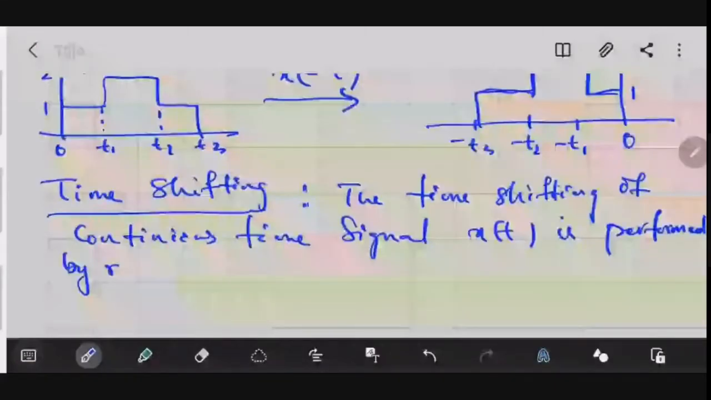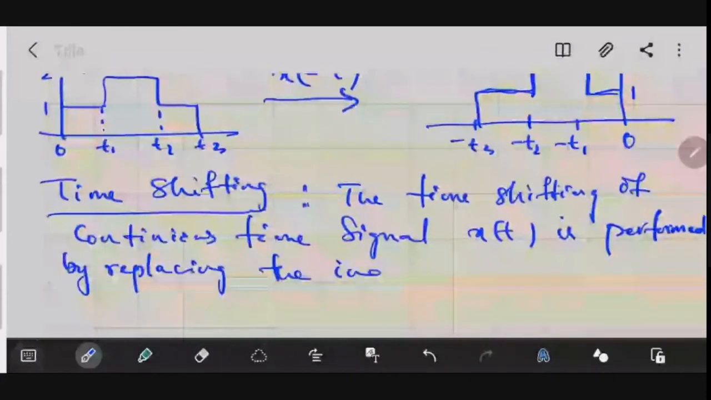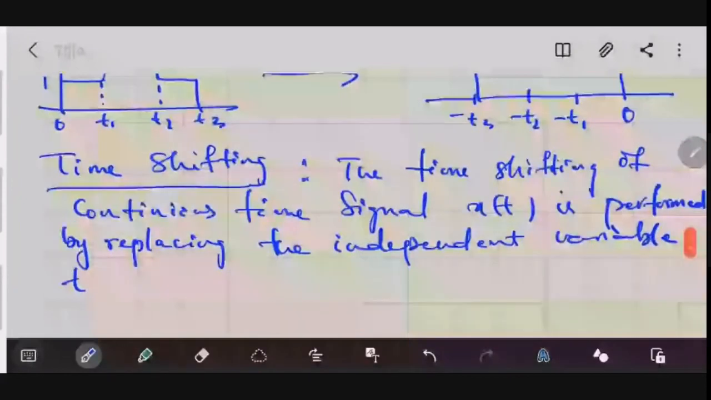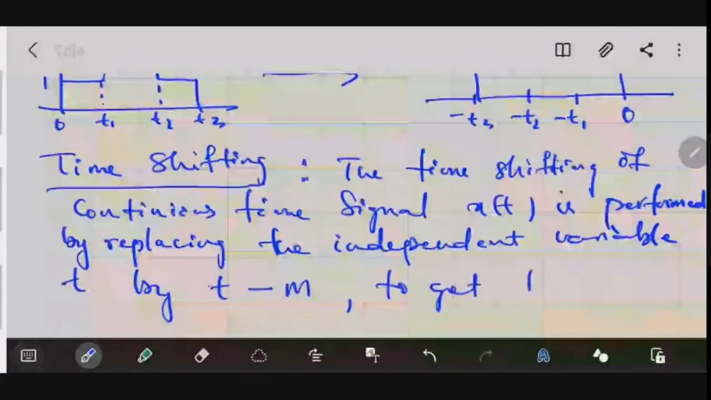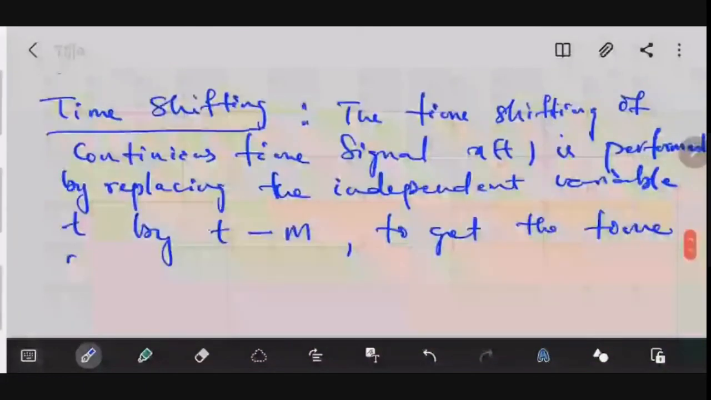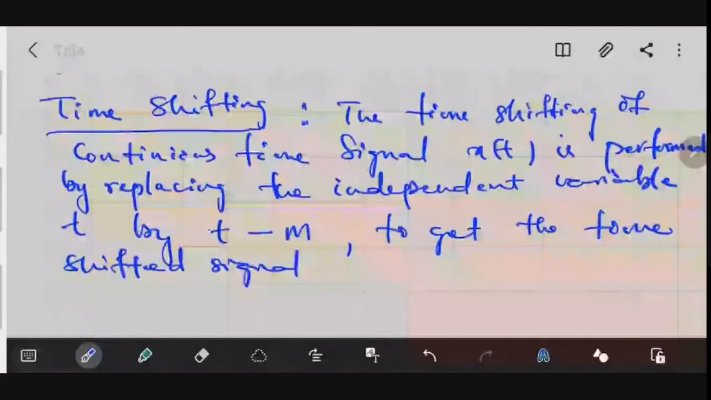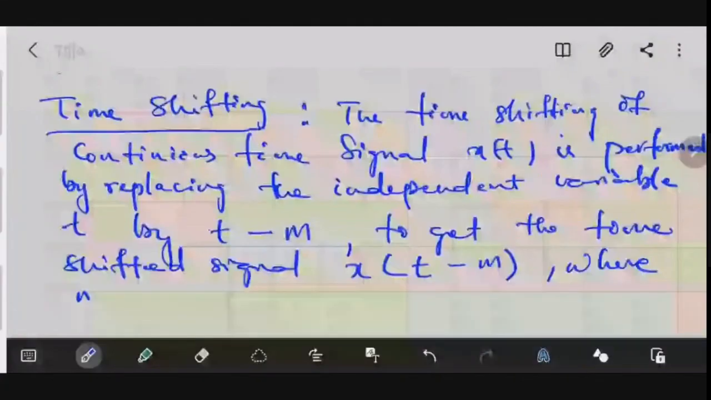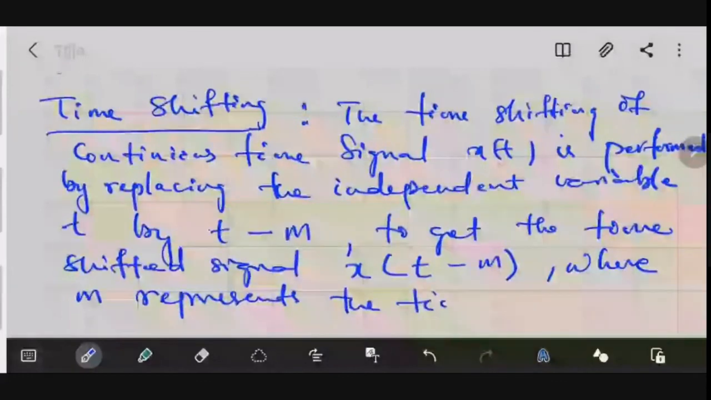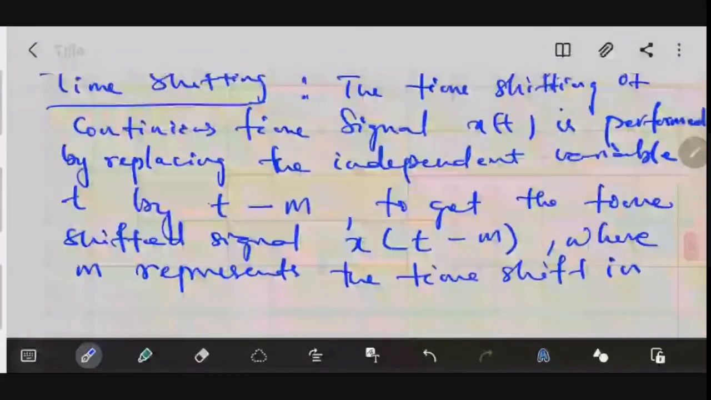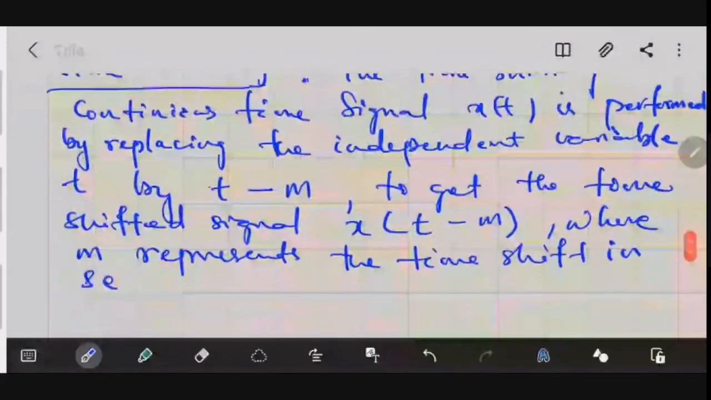by replacing the independent variable, small t, by small t minus m, to get the time shifted signal, your x of small t minus m, where small m represents the time shift in seconds. As simple as that.